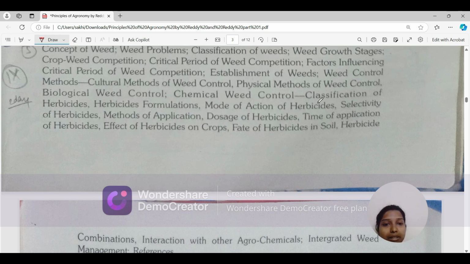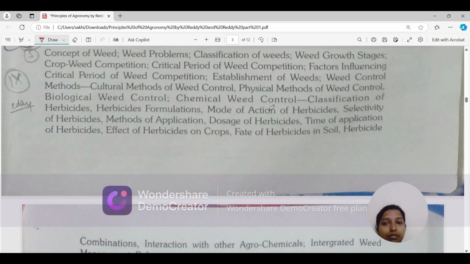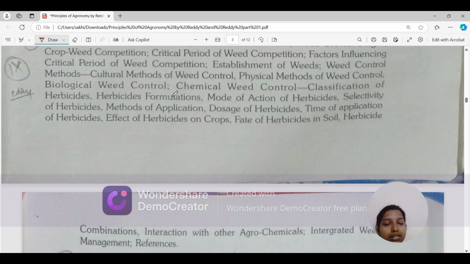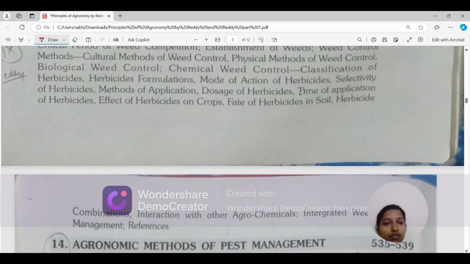And classification of herbicides, very important. So weed management is divided into two parts. First, we'll be studying about the weed, and then we'll be studying about the herbicides. Okay, herbicides are the chemicals which kill weeds. Okay, then herbicide formulation, mode of action of herbicides, selectivity of herbicides, methods of application, dosage of application, time of application of herbicide.